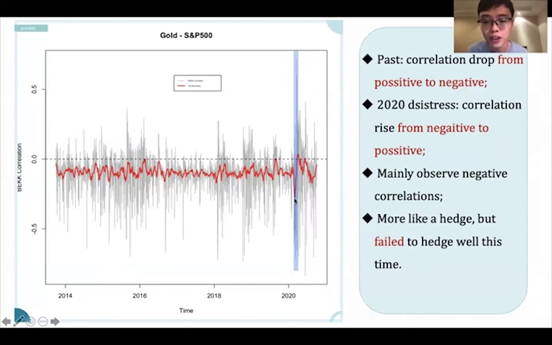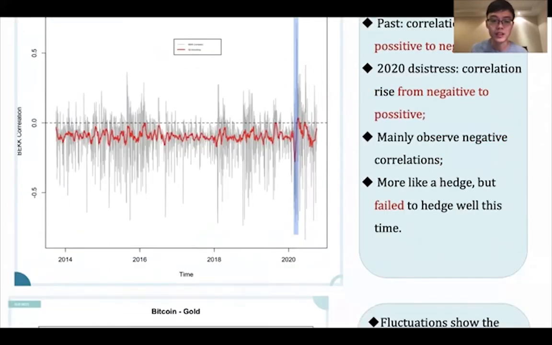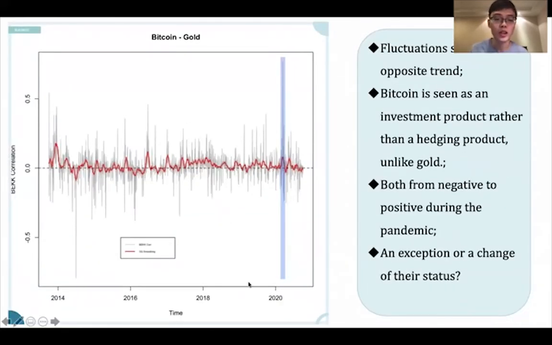However, during the market crash this time, we can see a sharp increase in the correlation from negative to positive, showing that gold failed to hedge during this period. Whether this is a one-time exception or gold has started to lose its hedging power, we need more data to verify. Last but not least, we have the Bitcoin and gold plot. If we assume Bitcoin is very similar to gold, we would expect a positive and stable correlation plot. However, from our plot, we can see the correlation fluctuates between negative and positive again, showing that there's no stable correlation. Therefore, Bitcoin is not similar to gold.